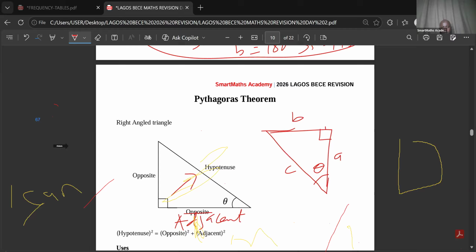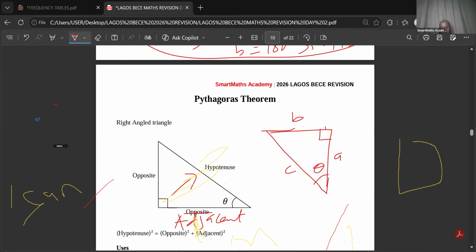B, someone said B is opposite. Someone said A is adjacent. Okay. So someone said C is hypotenuse. Okay, I want more. That's very good. Everybody, yes, you all got it.